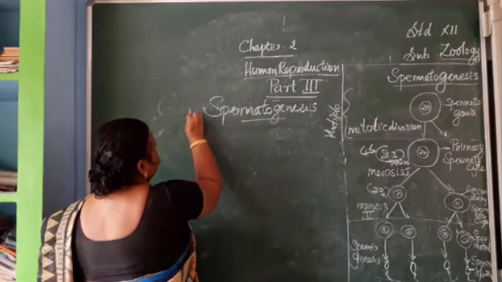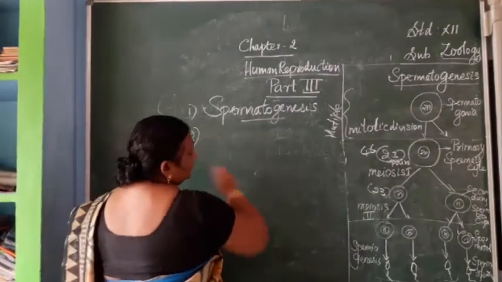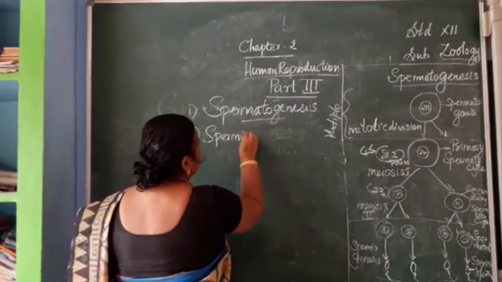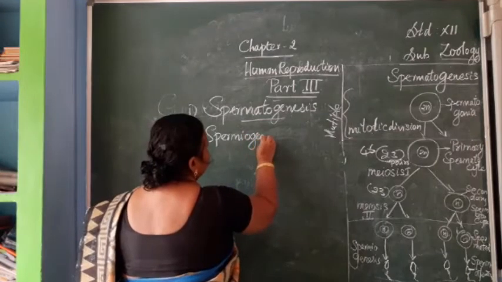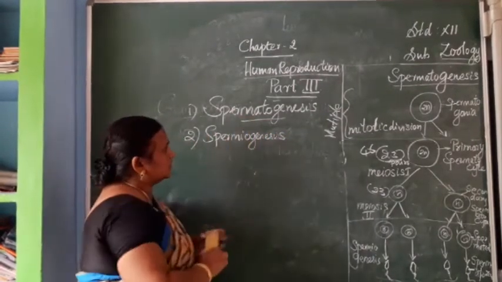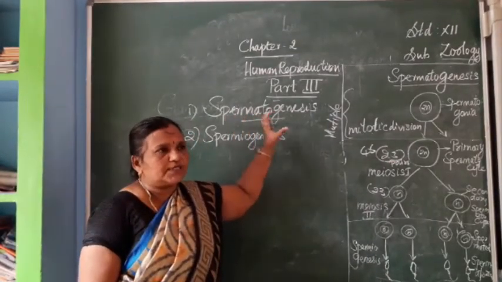So first one is spermatogenesis, next spermiogenesis. Spermatogenesis is formation of sperms. That is a common term.